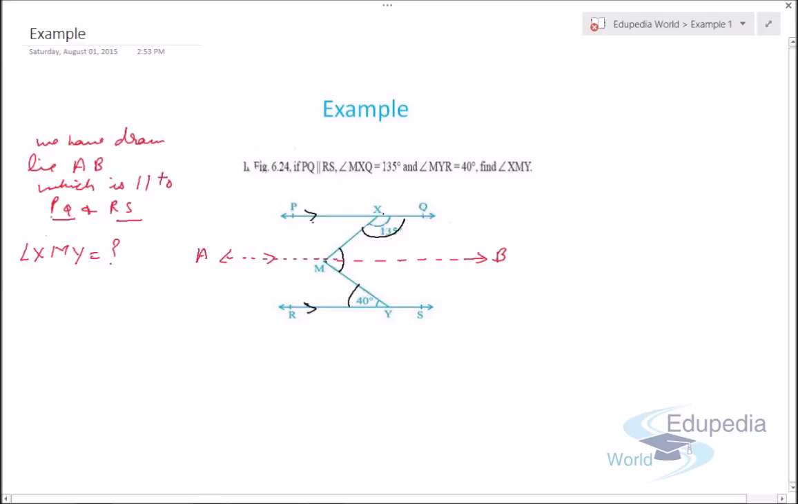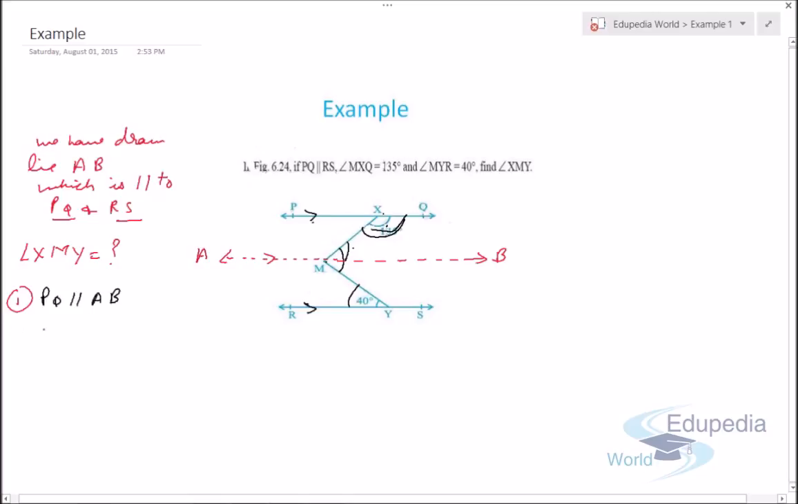So we'll split this question into two parts. Let's solve the first part. The line PQ is parallel to AB. So this angle and this angle are co-interior angles. Why? Because they are on the same side of a transversal and they are both interior. So that's why they represent a pair of co-interior angles.